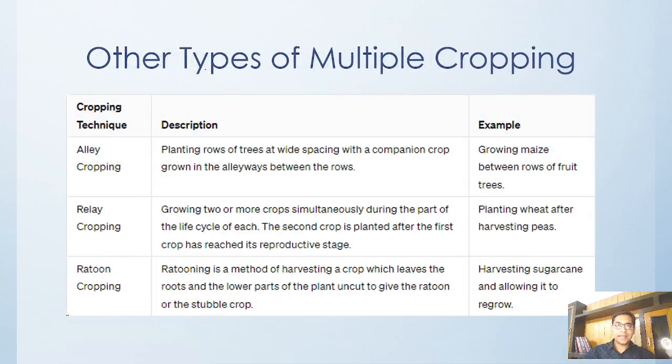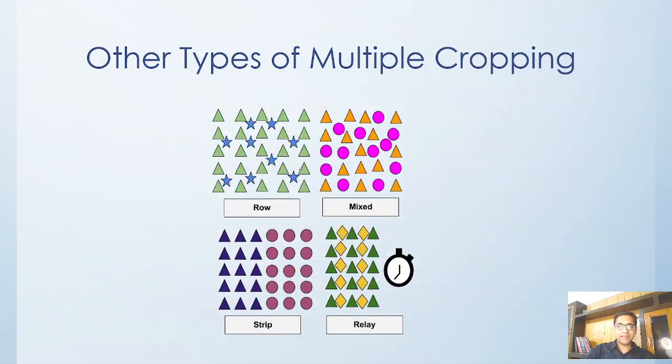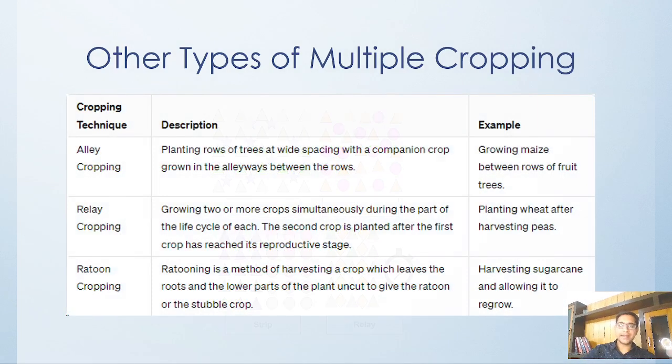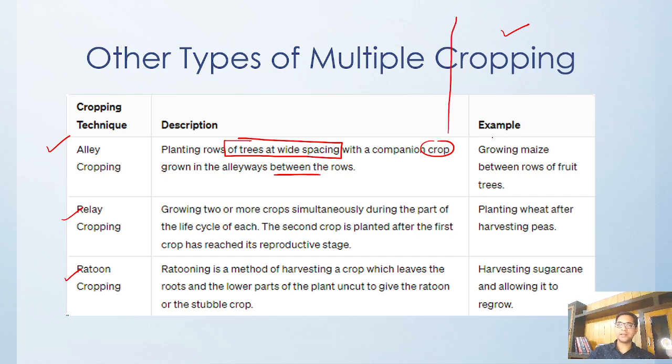Now, there are other types of multiple cropping. One is called alley cropping, then relay cropping, and ratoon cropping. Under alley cropping, we plant trees at wider spacing with a companion crop grown in alleys between the rows. So we are planting trees, and growing maize between the rows of fruit trees. Like if we have fruit trees here, we call that a fruit tree.